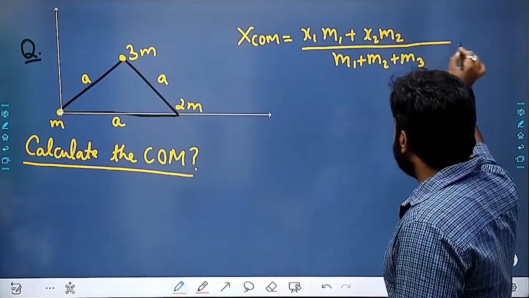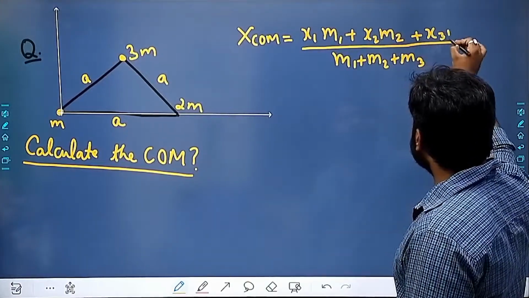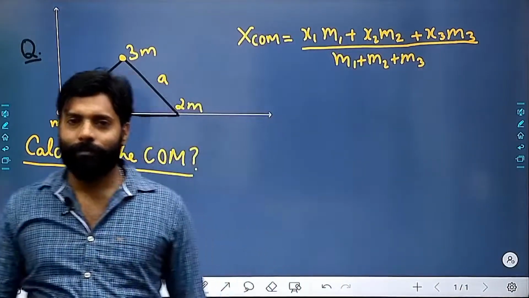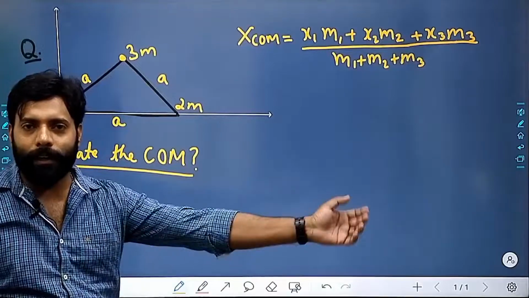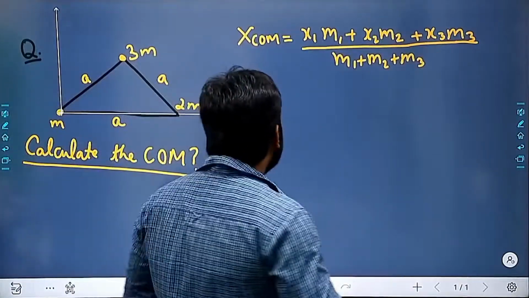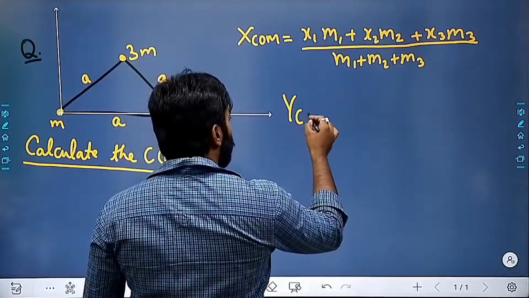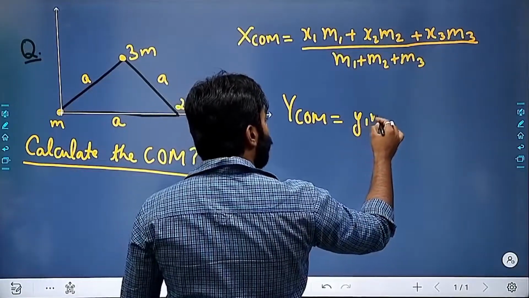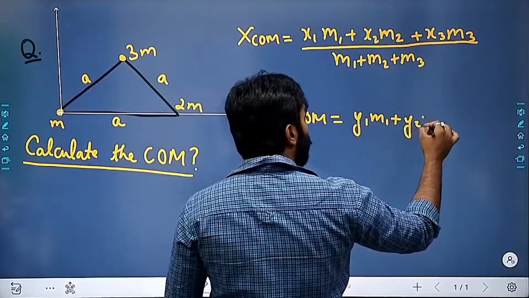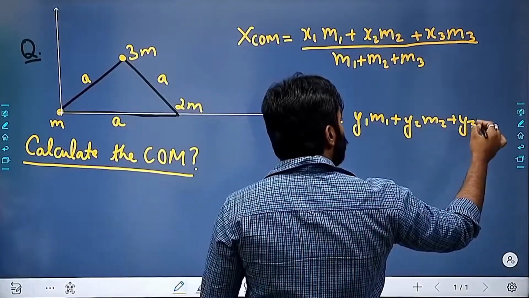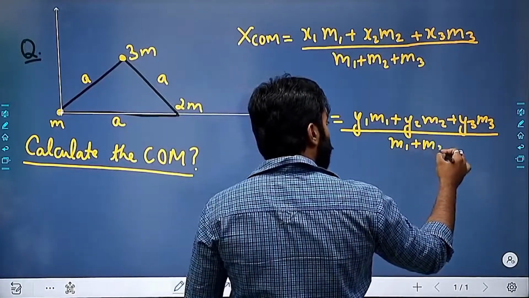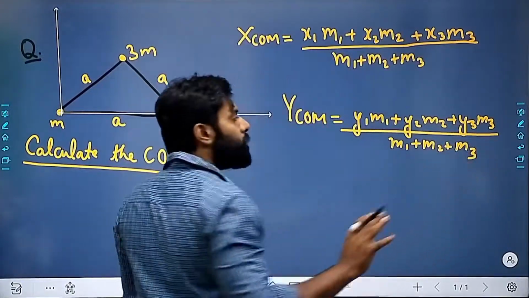Now there are three particles, so we have to extend this formula to three particles. So xcm is x1 m1 plus x2 m2 plus x3 m3 upon m1 plus m2 plus m3, and ycm will be y1 m1 plus y2 m2 plus y3 m3 upon m1 plus m2 plus m3. So this is my formula.